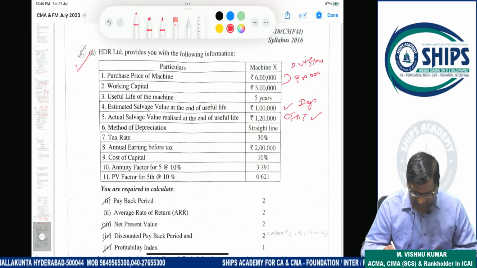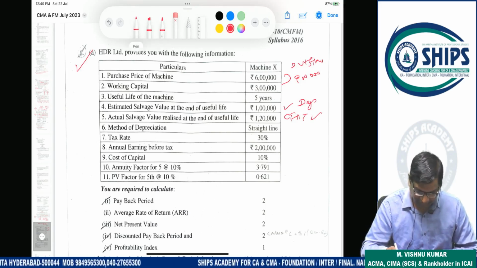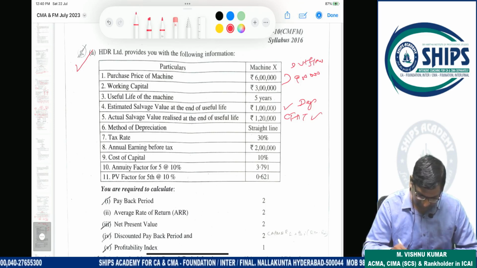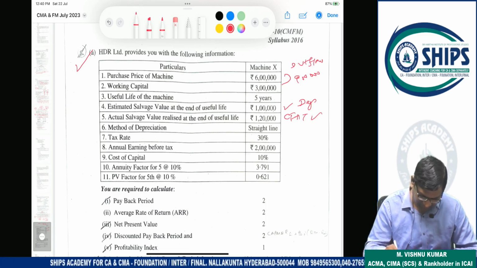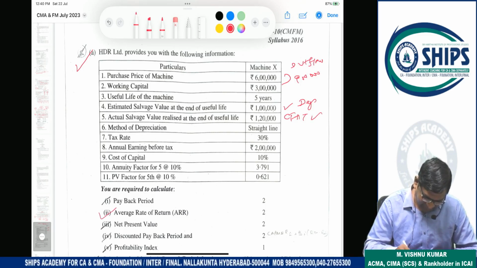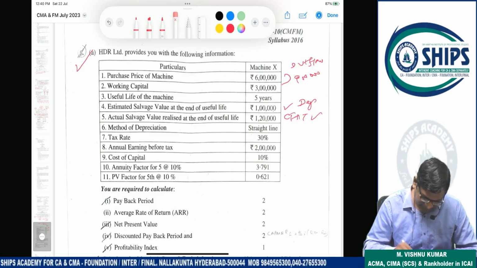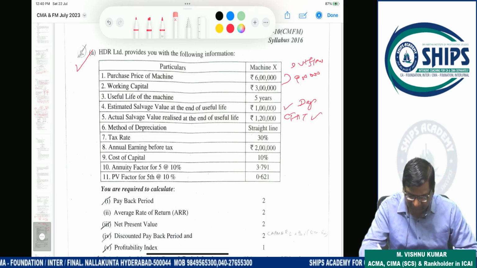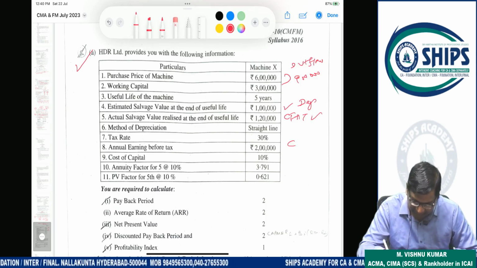Method of depreciation is straight line. Tax rate is given. Earning before tax is given here, so depreciation is already deducted. Cost of capital, annuity factor, present value factor for the 5th year at 10%. So we need payback period, average rate of return, net present value, discounted payback period, profitability index. Okay, first we have to calculate cash inflows, CFAT.